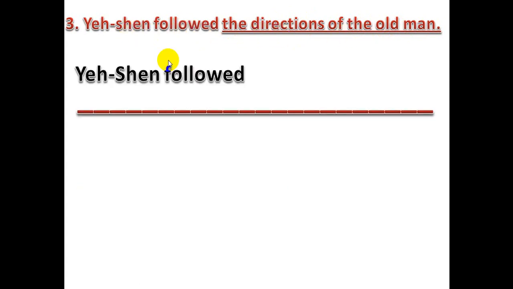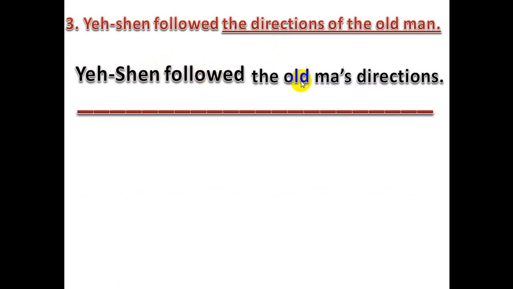Yes, I say Yeh Chen followed what? The old man's direction. I have a mistake here. I have to add an s. Okay, we can correct it. Yeh Chen followed the old man's directions.